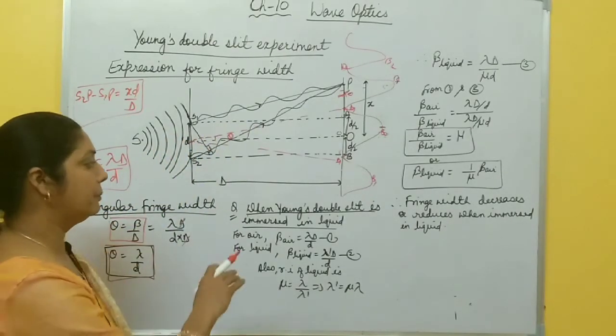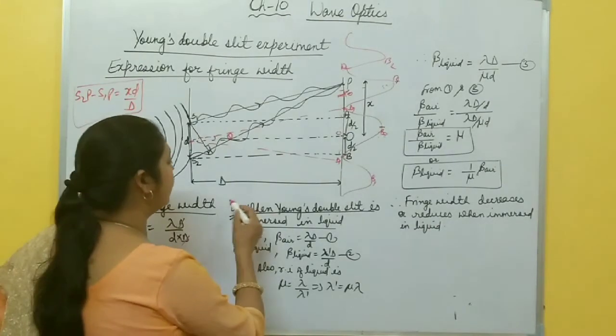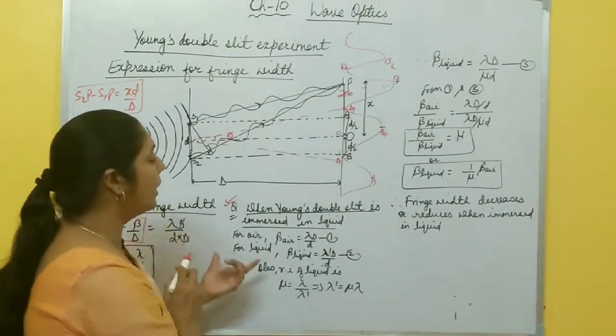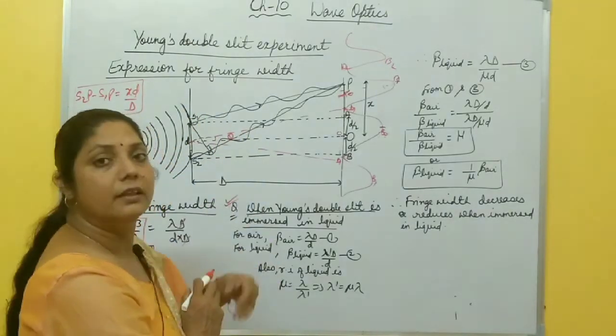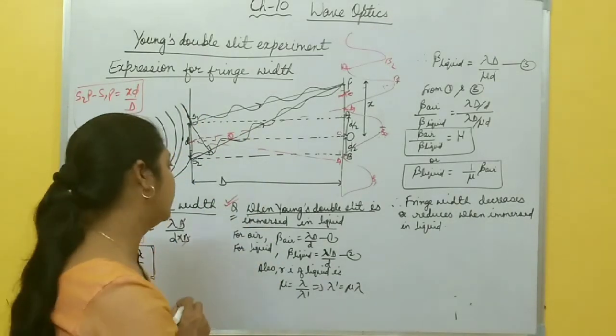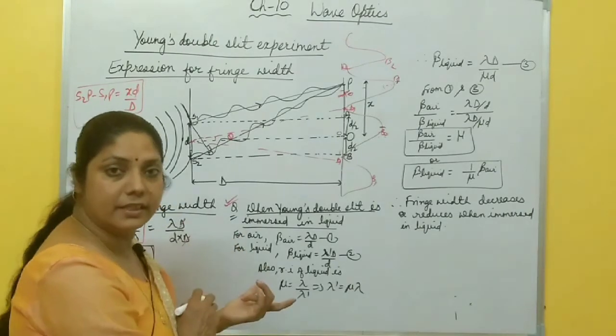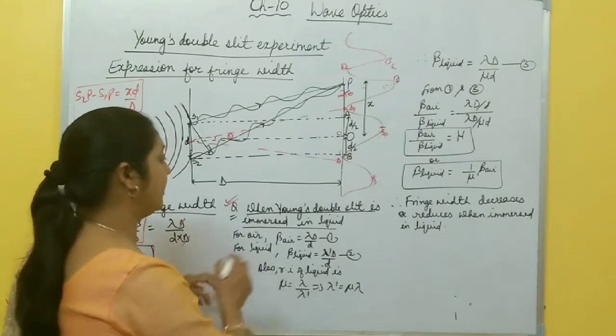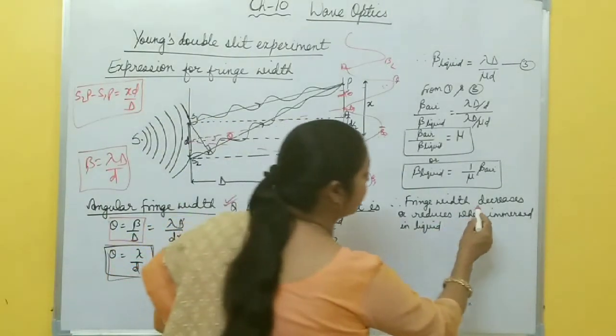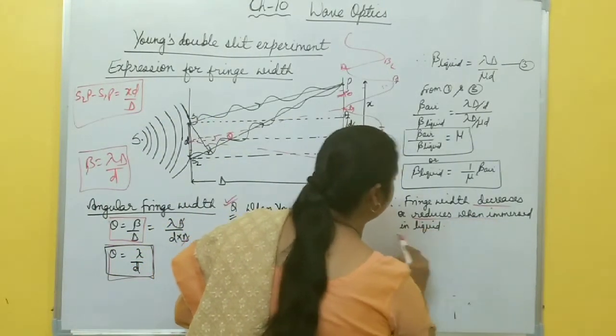One more topic, this question is generally asked as a 1 or 2 marks question. What happens when this Young's double slit experiment setup is immersed in liquid or any other medium? Does its fringe width increase, decrease or remain the same? So you have to calculate this one. Actually, fringe width decreases when immersed in liquid.